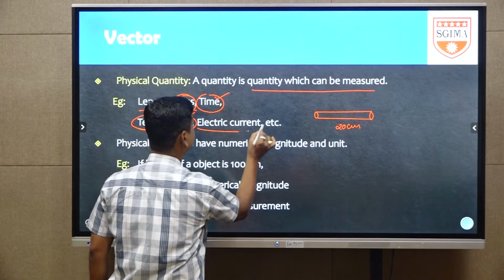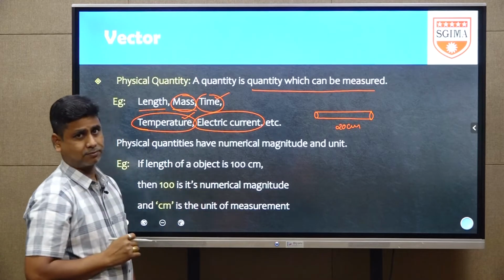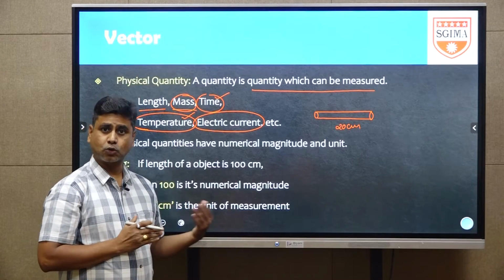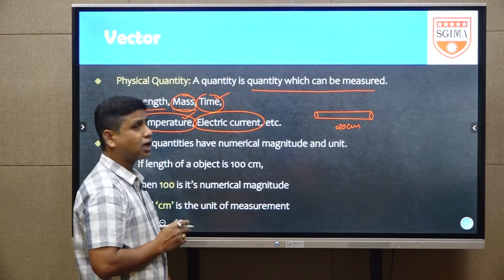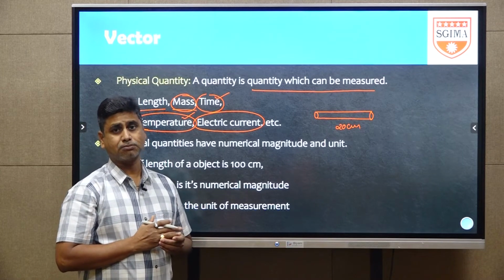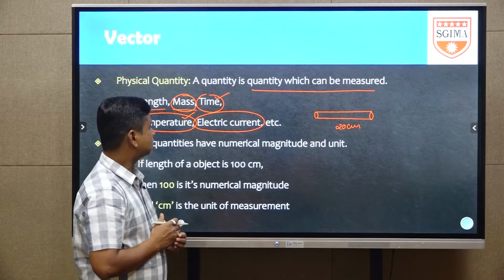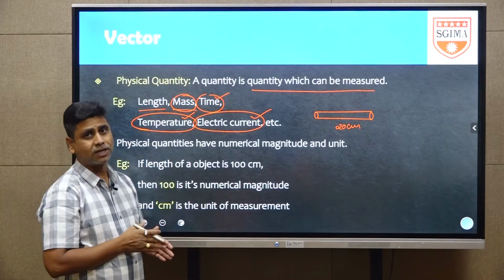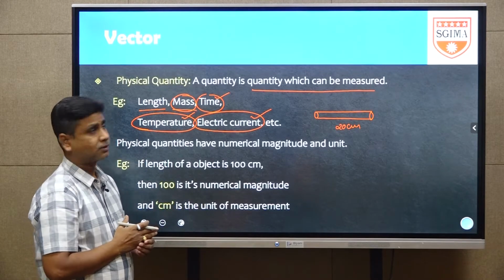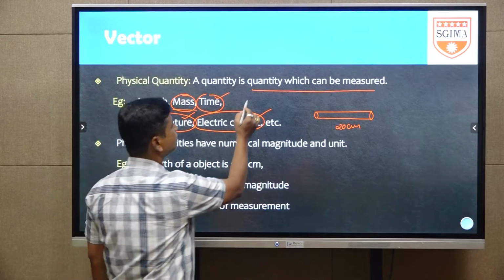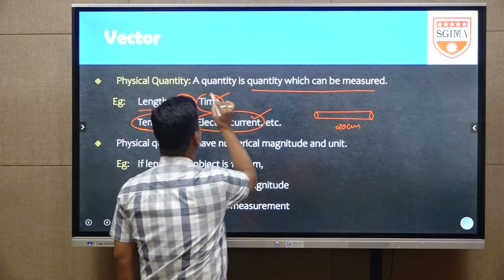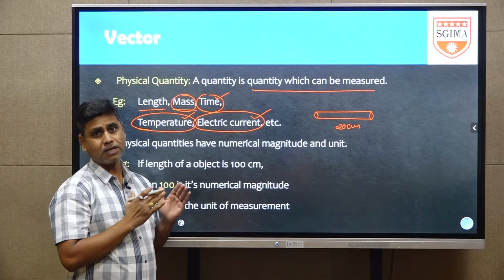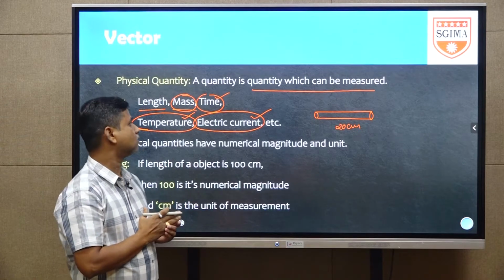Next, electric current. The current passing through a conductor can be 2 amperes, 10 amperes, 1 ampere or 20 amperes. Here ampere is the unit of current. The current is measured in amperes, so electric current is also a measurable quantity. That's why all these measurable quantities are called physical quantities. That is the meaning of a physical quantity: a quantity which can be measured is called a physical quantity.